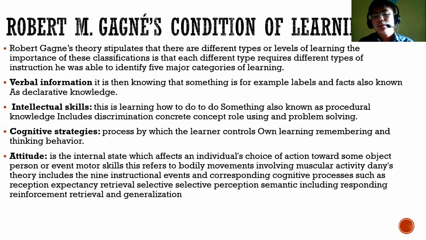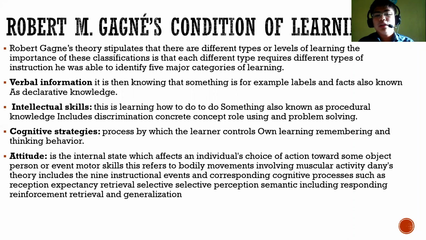The other one is intellectual skills. This is learning how to do, or how something is done. It is also known as procedural knowledge. It includes discrimination of concrete concepts and rules using problem solving skills.